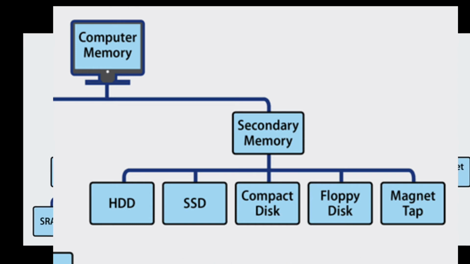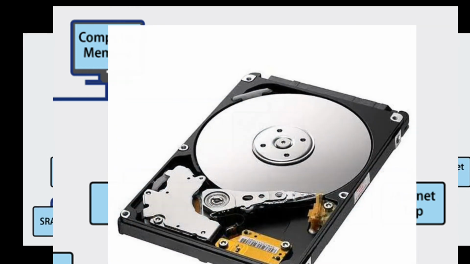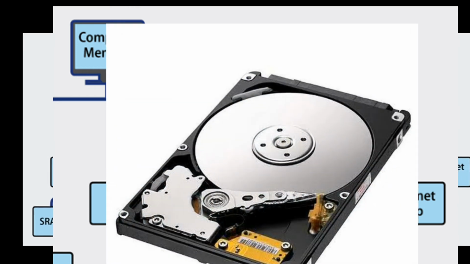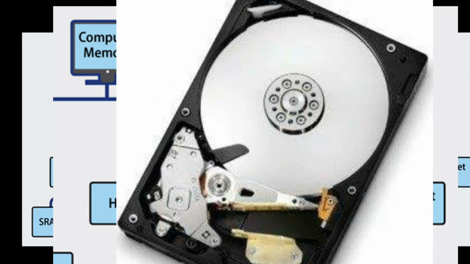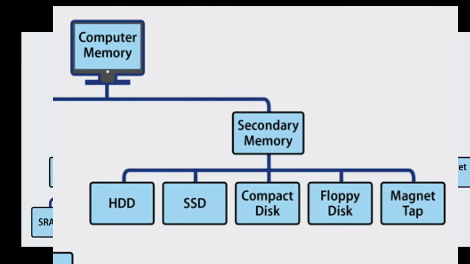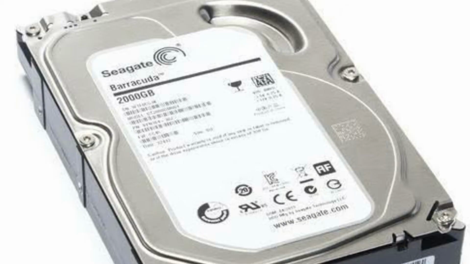Hard disk is also a secondary storage device, also called HDD. It is commonly referred to as a hard drive or fixed disk drive. It is a non-volatile storage device which stores digital data on rapidly rotating disks with magnetic surfaces. It is made up of a substance like aluminum and coated on both sides with magnetic material.